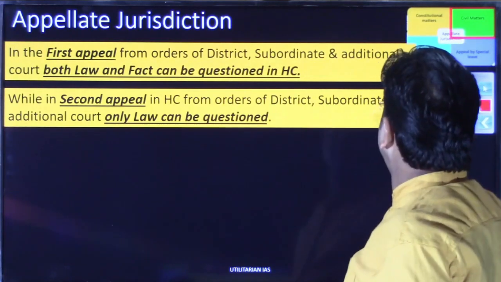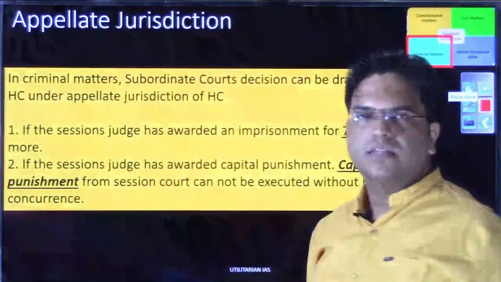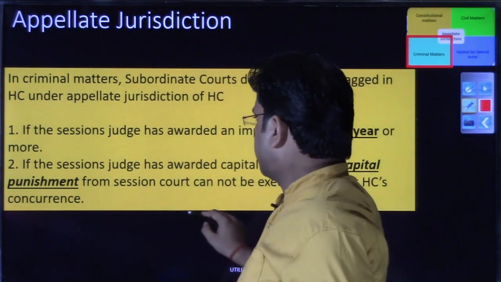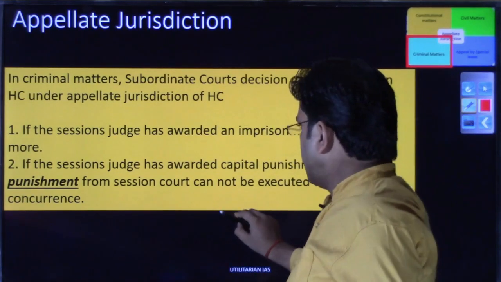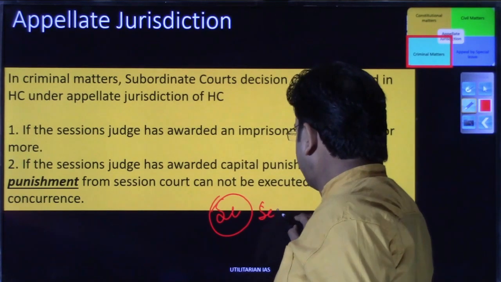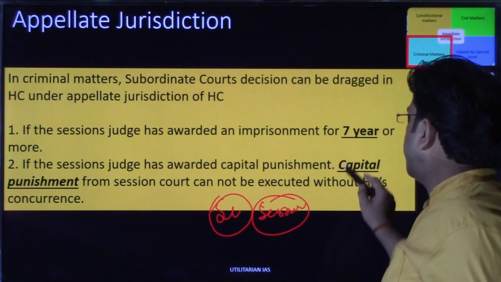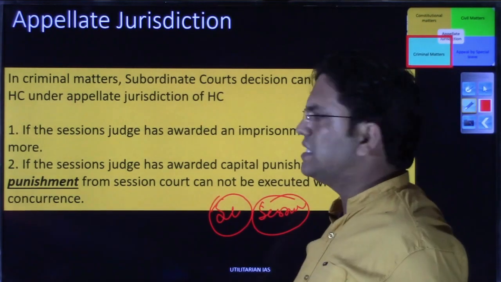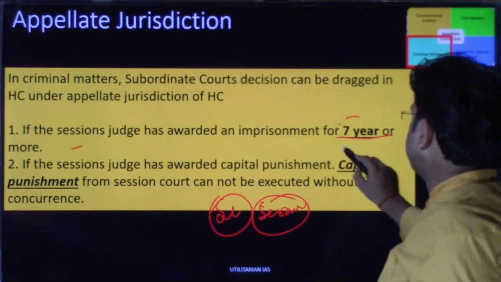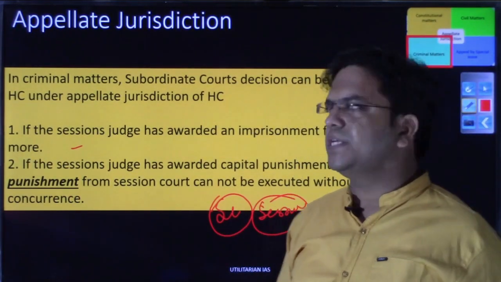Now we are going to the next slide to discuss appellate jurisdiction of the high court in the criminal matters. So in criminal matters there are 2 points. Suppose again आपका you had this case in subordinate court or in session court primarily, and now you have been or any party has been awarded punishment of more than 7 years. If he or she has been sentenced for more than 7 years, because session judge की और session courts की powers जो है वो limited होती है.